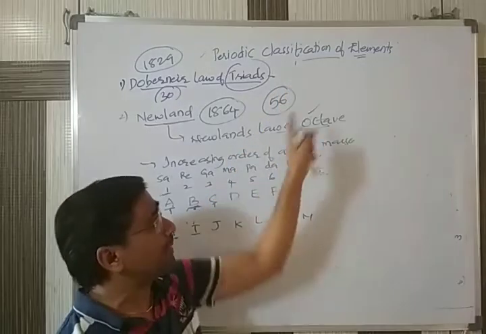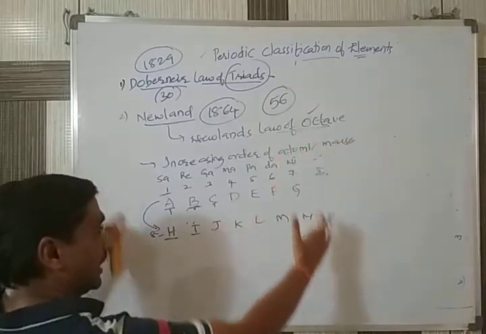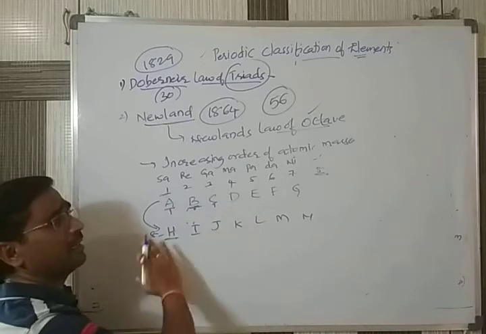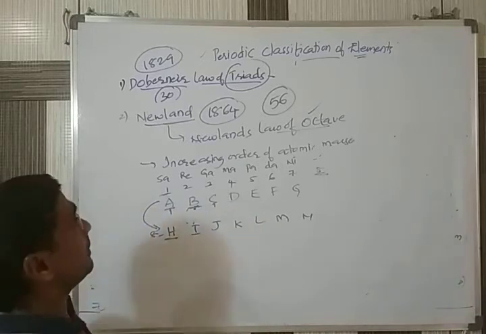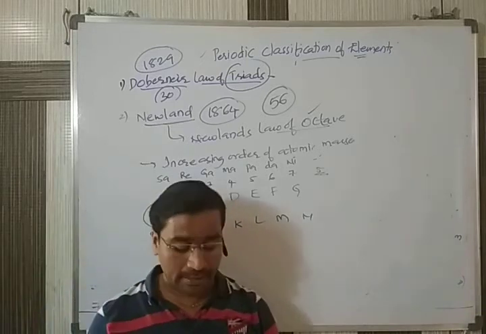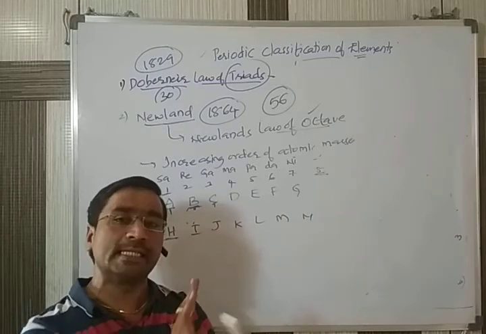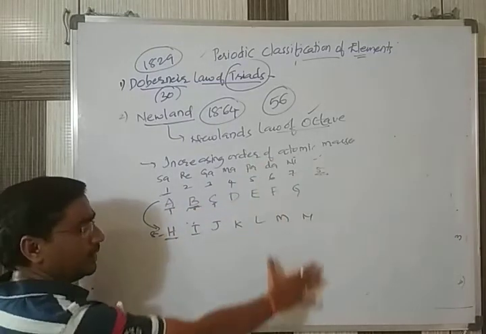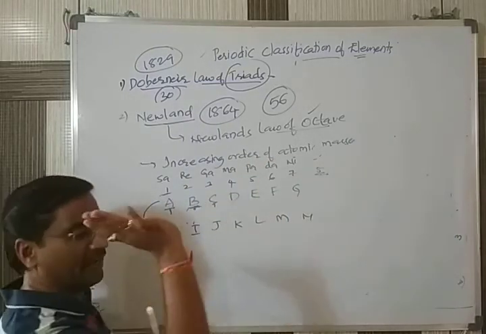What are the elements? 56 elements, whatever were discovered, all are arranged in the form of periods like this. But the main thing Newland did is, he arranged all 56 elements in the same way.